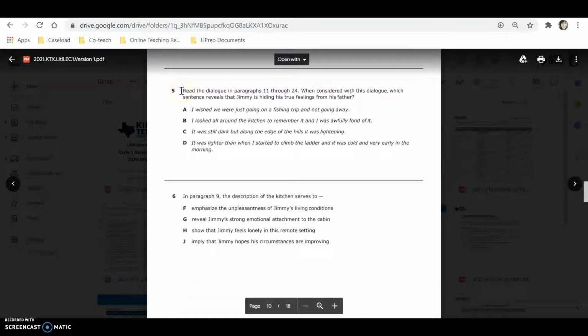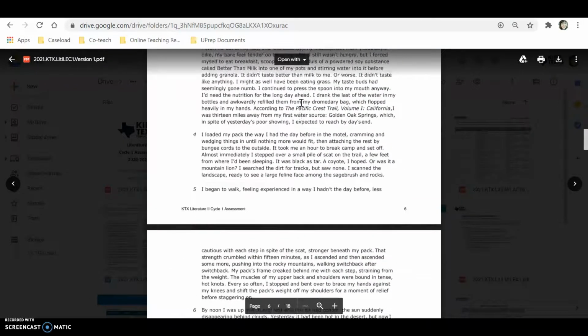Question 5. Read the dialogue in paragraphs 11 through 24. When considered with this dialogue, which sentence reveals that Jimmy is hiding his true feelings from his father? So we need to go back to paragraphs 11 through 24 and find out when Jimmy is hiding his true feelings from his father. Okay, let's look at 11 through 24.